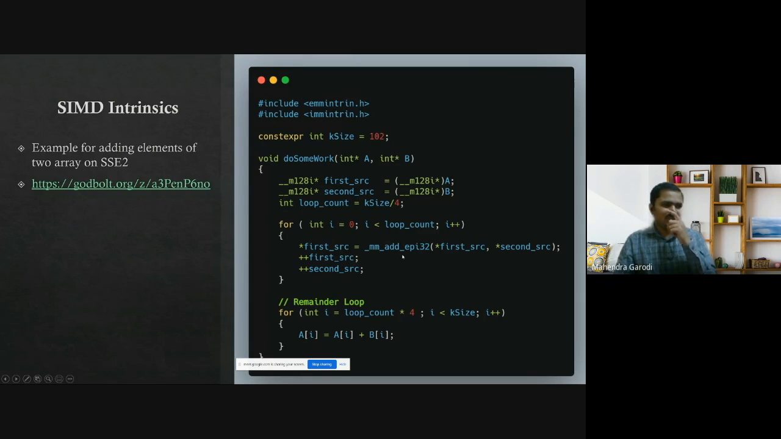Another disadvantage is that it doesn't have overloads, because this is not C++, it's more of a C level of thing. So you will have operations like add, EPI 32, EPI 64, EPI 128, and from the name of the function you have to understand what operation it is doing. You also explicitly have to worry about the remainder loop. Again, this is not portable at source code level, because this will work on SSE2. If you are porting to ARM architecture, this will not work.